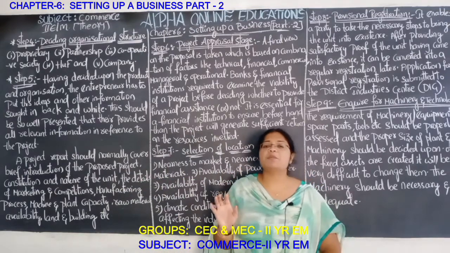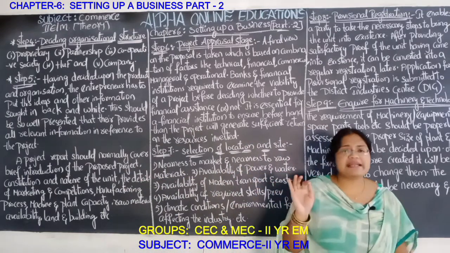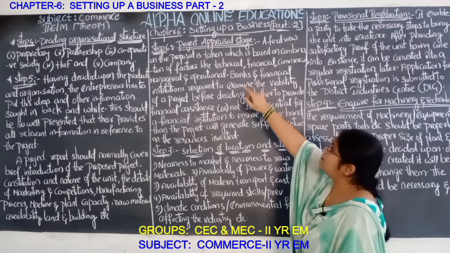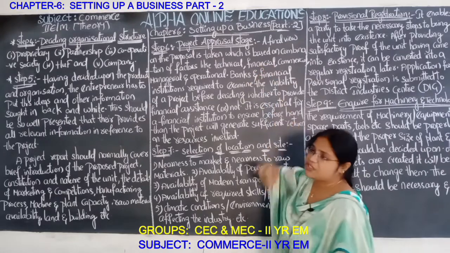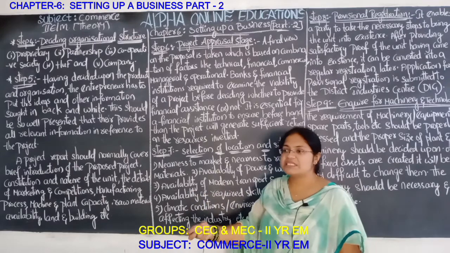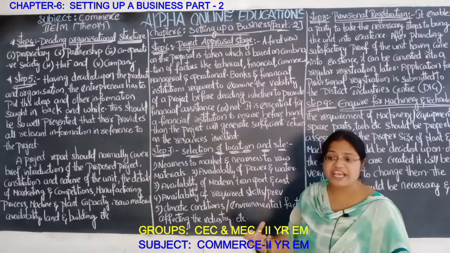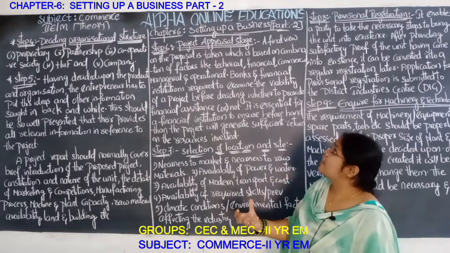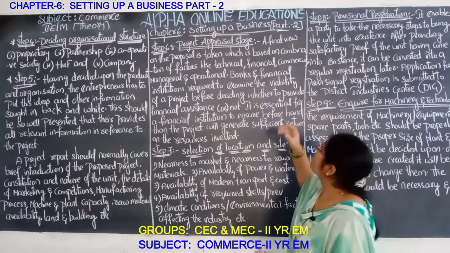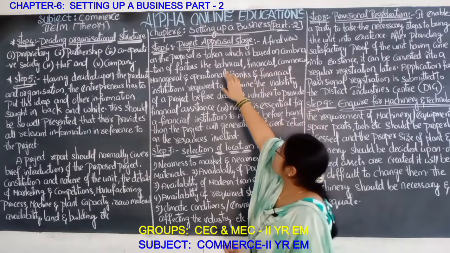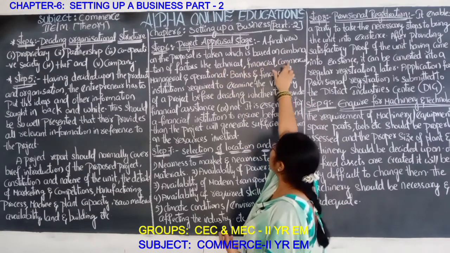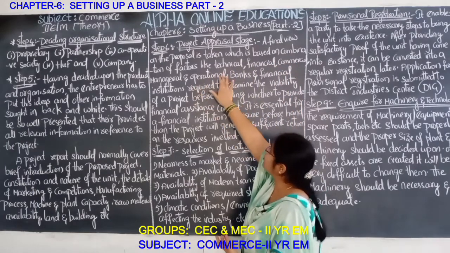When the project report is clear, then it can get approval easily. So step 6, project appraisal stage. Whatever you have written on the paper, now it is the stage or step to appraise that project. A final view of the proposal is taken, which is based on a combination of factors like technical, financial, commercial, managerial, operational.